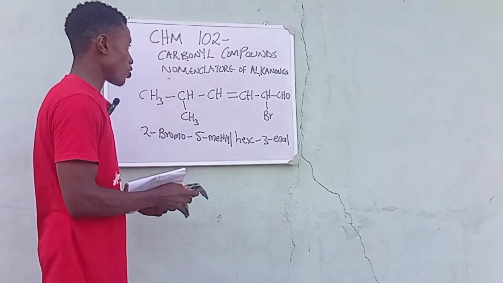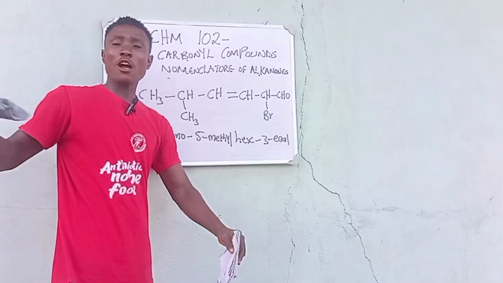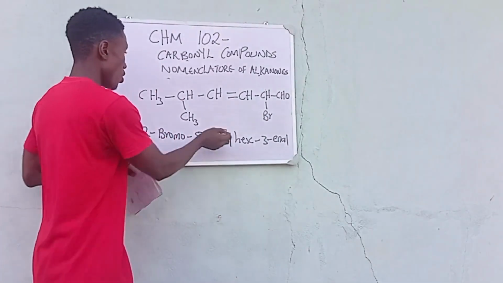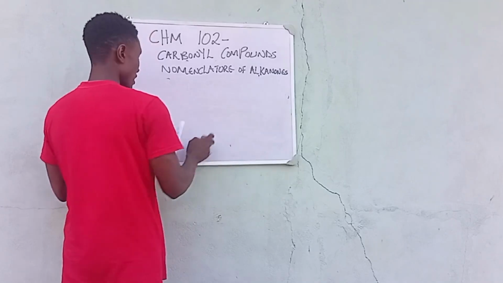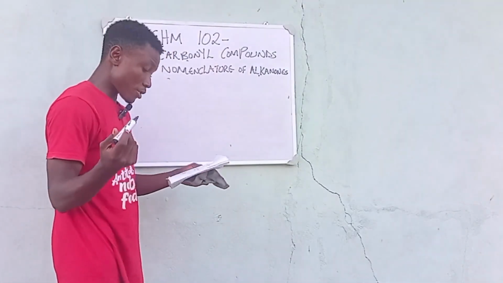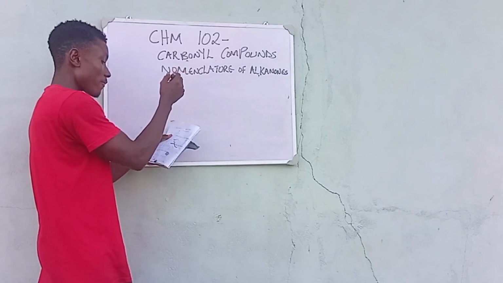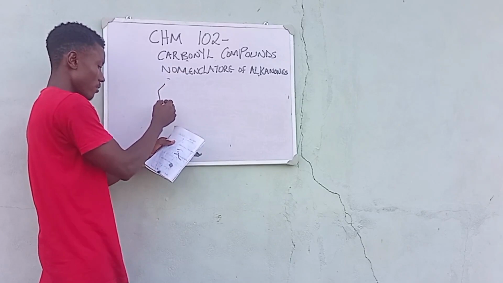We also have another structure. Basically, everything we are doing here is based on structure, seeing how we can name this structure, which is also known as nomenclature. So let's go on, let's move ahead. Let's see how we can name this one. This one is only a diagram that was represented. We only have our diagram. So this is what we have.